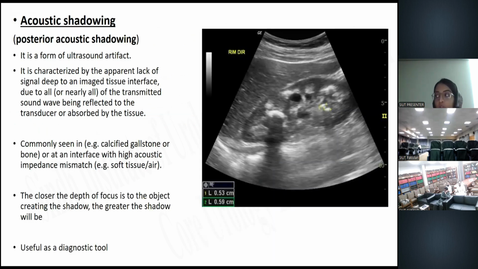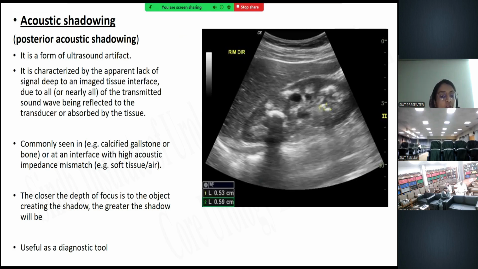So, acoustic shadowing, again a form of an ultrasound artifact. The concept behind acoustic shadowing is that structures of highest density, like bone, are highly reflective. So when they are highly reflective, they return all of the sound waves back to the transducer, allowing almost no waves to penetrate into the deep tissues.